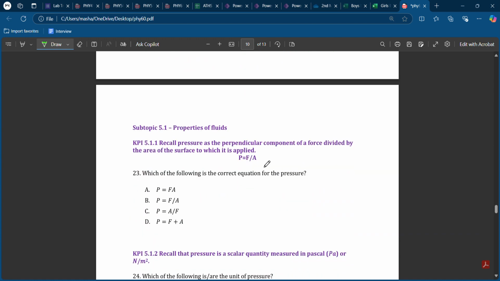Now we'll talk about subtopic 5, which is properties of fluids. Here we have a formula: pressure equals the force over the area. If area increases, the pressure will decrease. So whenever the area is larger, we have a smaller pressure. Which of the following is correct for pressure? It's B, F over A.